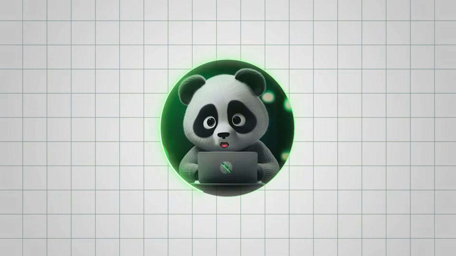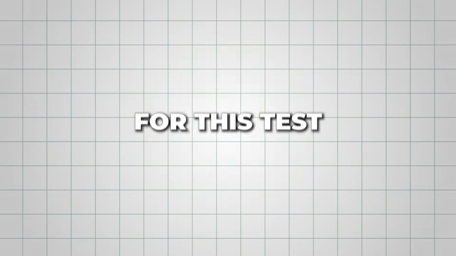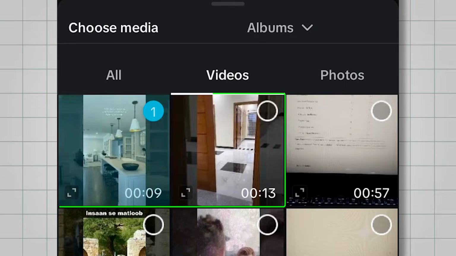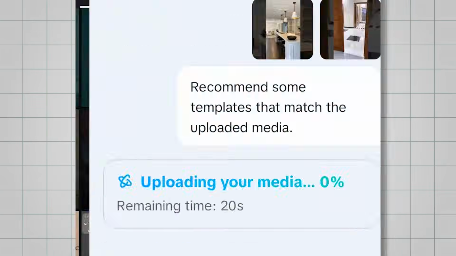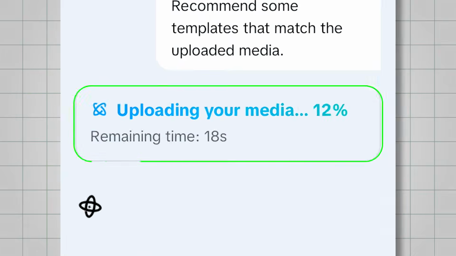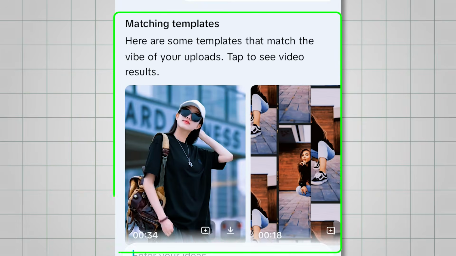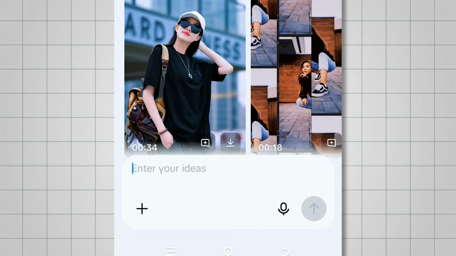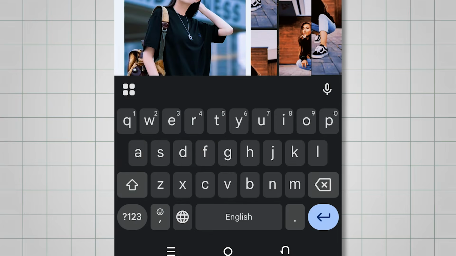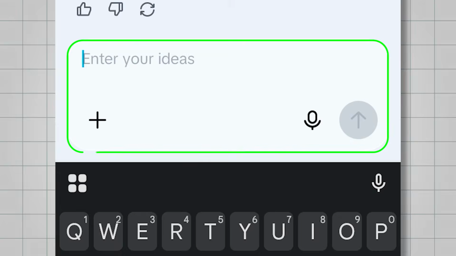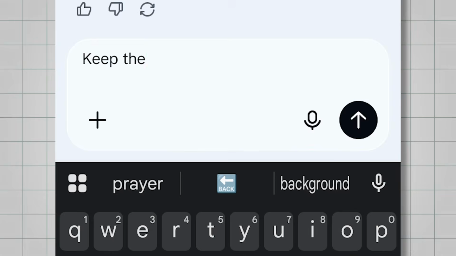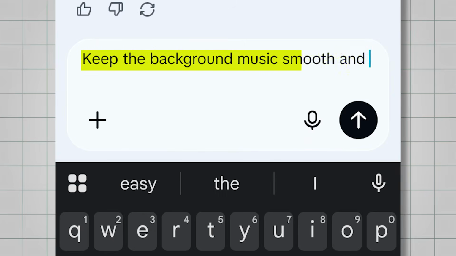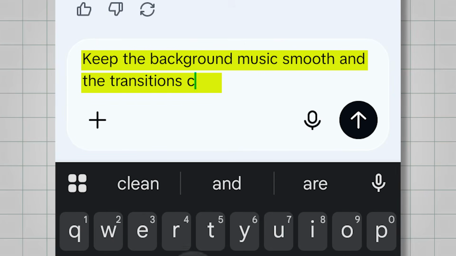From here, upload the clips you want to combine. For this test, let's use two simple house tour clips. As soon as the clips are uploaded, CapCut automatically starts searching for templates that match the style and pacing of your footage. If you don't like the suggested templates, you can click on Edit with Prompt and describe the style you want instead. For example, you can type, "Keep the background music smooth and the transitions clean."